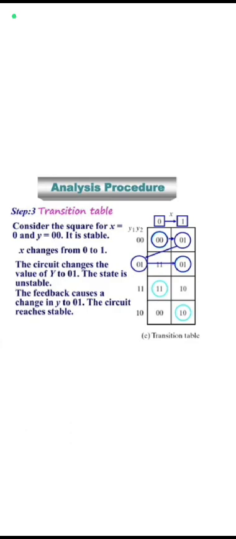The state is unstable, so the feedback causes y to become 0, 1. The circuit reaches the stable state. Then you have to form the transition table. In general, if a change in the input takes the circuit to an unstable state, y will change until it reaches a stable state. This is a transition table.